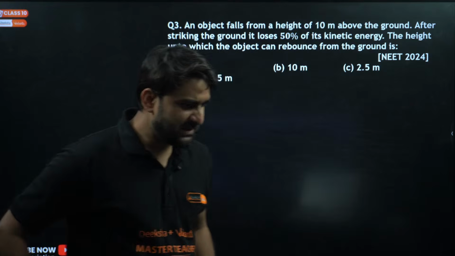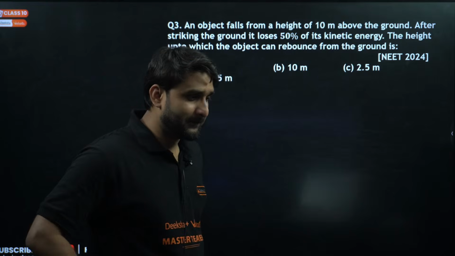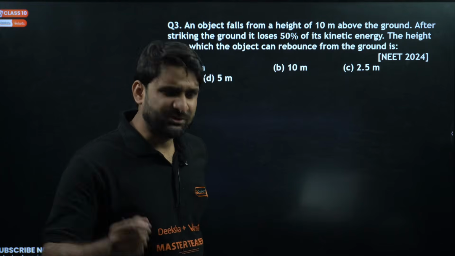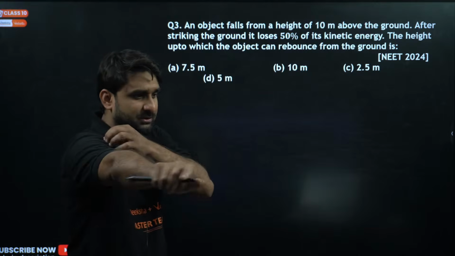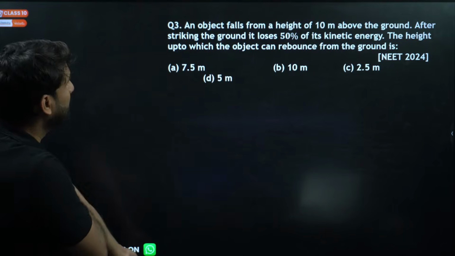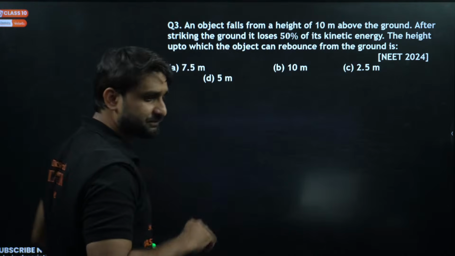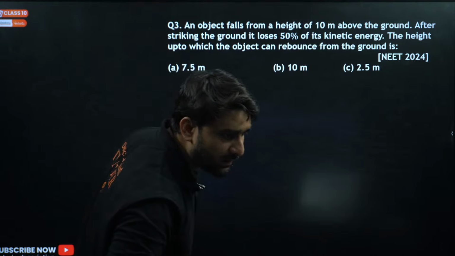Okay. Shiva is saying option D will be correct. Hi, Purvi. Okay, option D. Let's wait a little while, Shiva. Let's solve this question. Okay, option D, 5 meter. So how can we solve this question? Listen, champion. Listen.